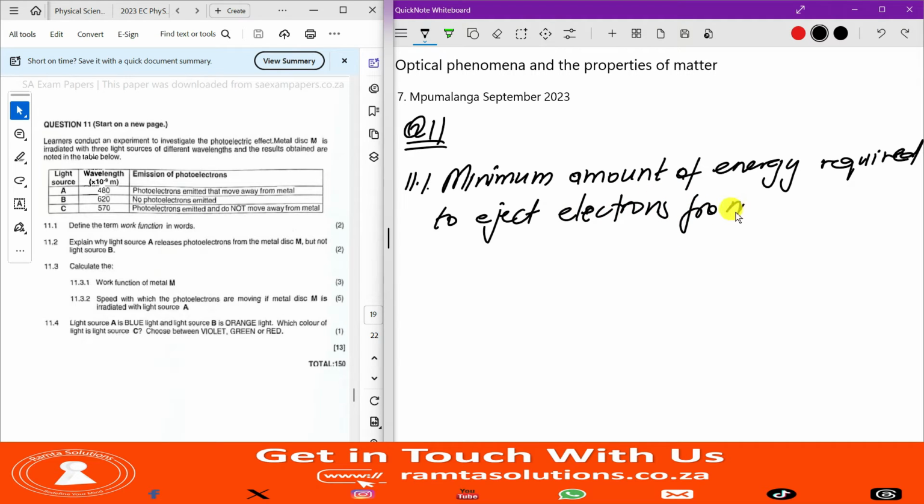Even if you said minimum amount of energy needed to emit electrons from a metal surface, those are still okay.